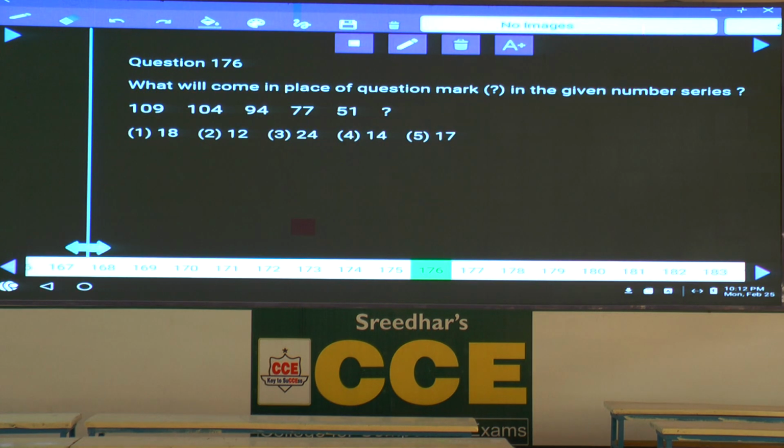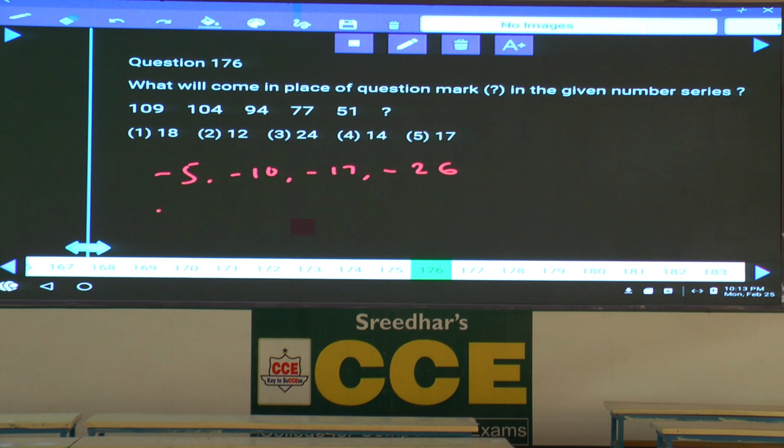Then question number 176. Now, in this 176, as the numbers are decreasing, then 109 and 104, what is the difference here? 5. Next difference, 10. Next difference, 77 and this one, 17. Next difference is how much? 51 and this one. The difference will be 26. Now, what are these numbers?